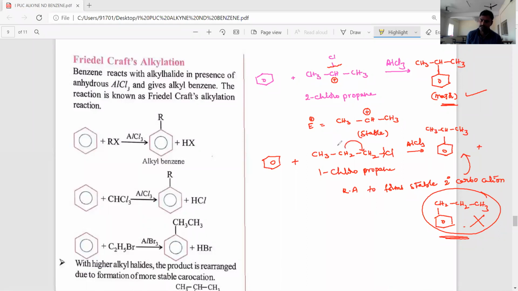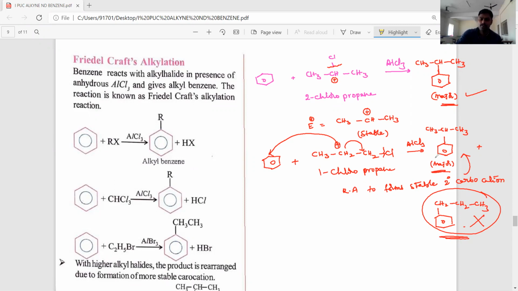Hydrogen shifting takes place to produce a more stable secondary carbocation intermediate. Now the electrophile is the more stable secondary carbocation. It will be attached to the benzene ring and produce the major product, isopropyl benzene. So this is about the rearrangement that takes place in Friedel-Crafts alkylation reactions.